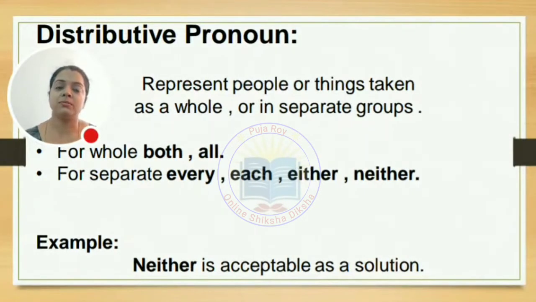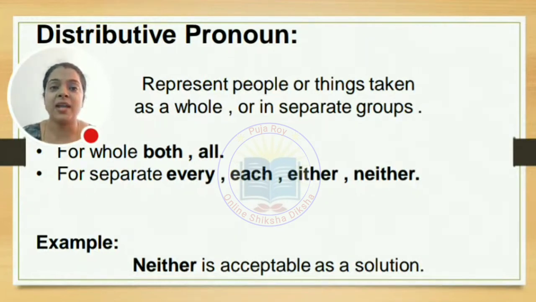Distributive pronoun. What is it? To distribute something. Do I need to distribute the chocolates? No way. I'm not talking about the distribution of chocolates, but about the distribution of pronouns, distribution of things, distribution of people. Everyone is happy. Each boy has got a toffee. Both the children are playing in the garden.